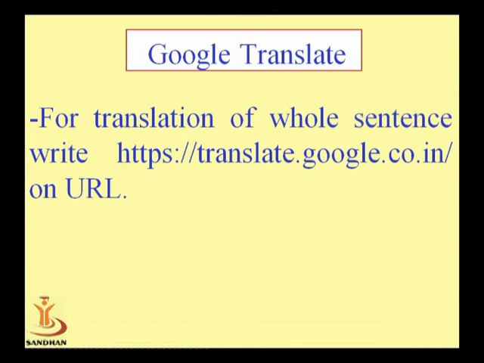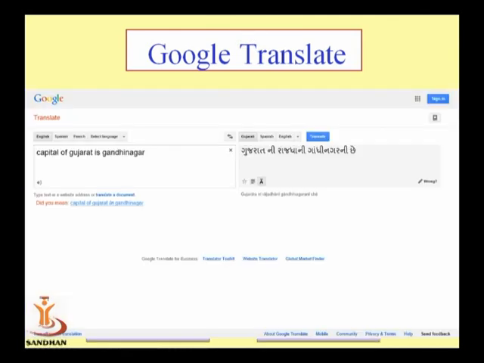Now through Google Translate, you can translate your language. Like if you want to translate English to Gujarati, first of all you have to select English over here, then write down your sentence, and then select the language you want to translate into from the next menu.